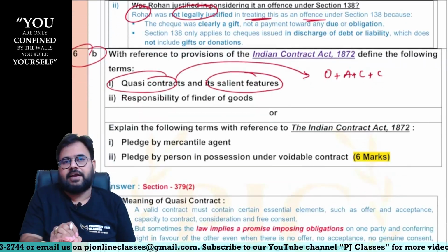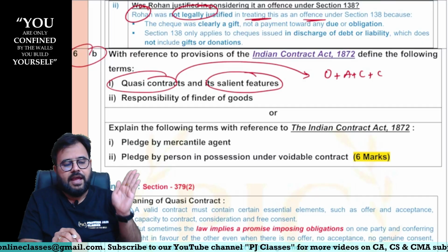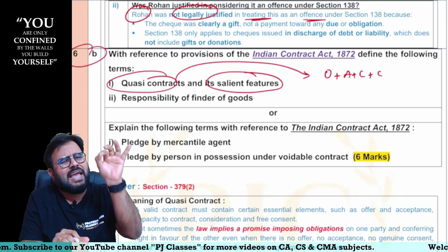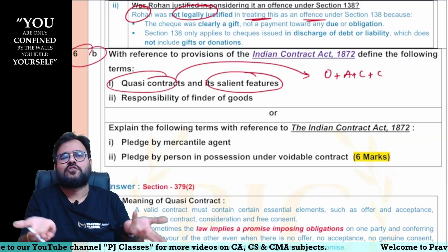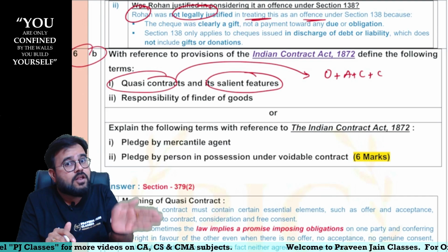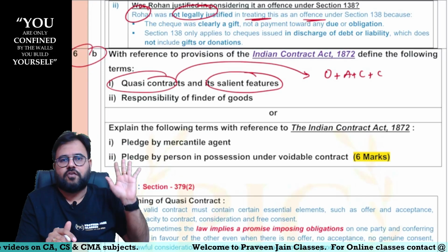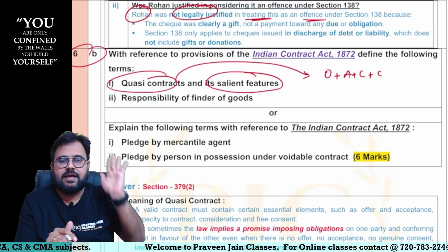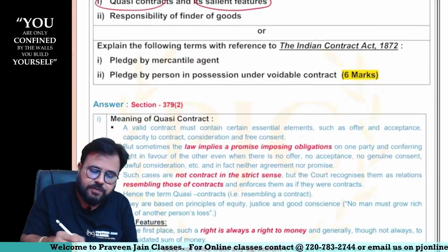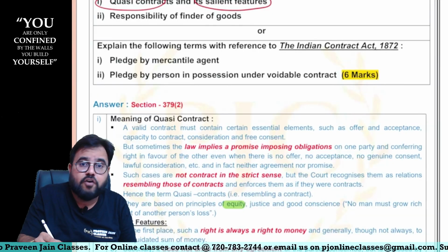All these things are required for forming a valid contract, sir. So quasi contracts are such contracts which are implied in the eyes of law, sir. These contracts may or may not have all the essential elements. And remember, if they have all the essential elements, then why should we call this a quasi contract? So definitely some of the essential elements will not be there, sir. But still, law wants this to be called a contract. Hence, they are contracts implied in the eyes of law. They are not contracts, but they are in the nature of a contract, sir. And all these quasi contracts are based on the principle of equity. What is this equity, sir? That is nothing but the doctrine of unjust enrichment.